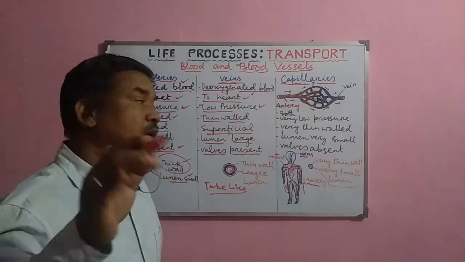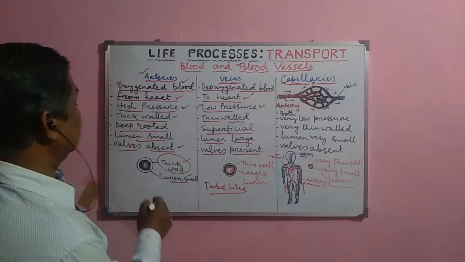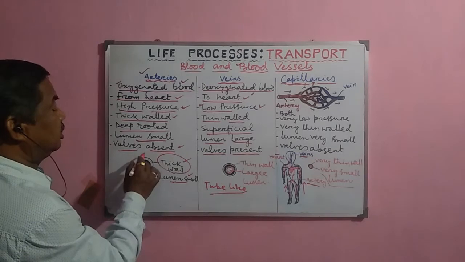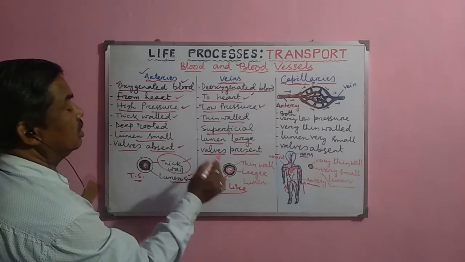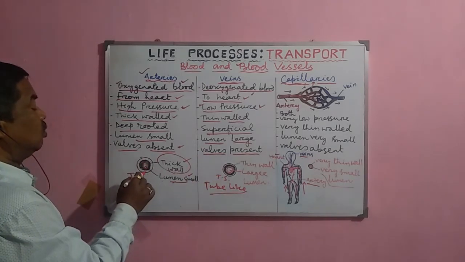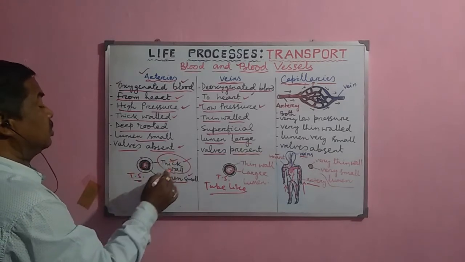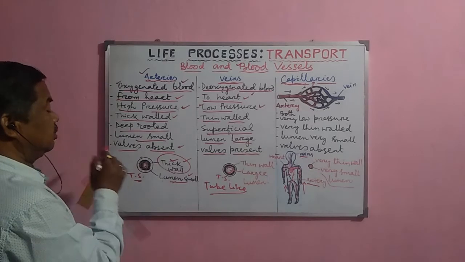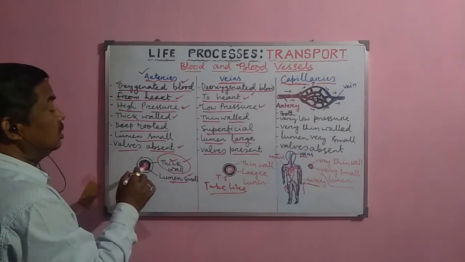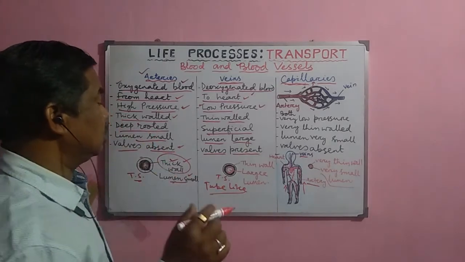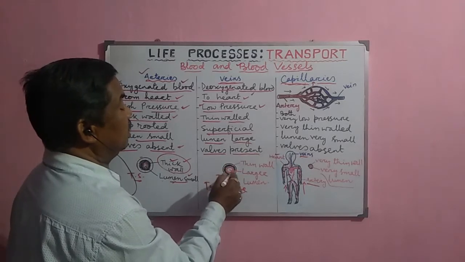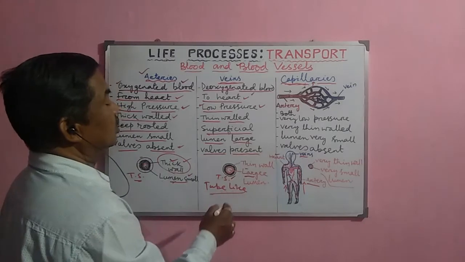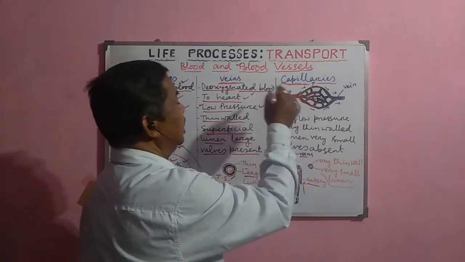Now, this is the transverse section of the artery, and this is the transverse section of the vein. Look at here, the wall is very thick, so that is why the pressure is higher and the lumen is smaller here, and the muscular layer is there, so that is why the blood flows with high pressure. But here, the lumen is larger and walls are thin, so that is why blood flows with low pressure.